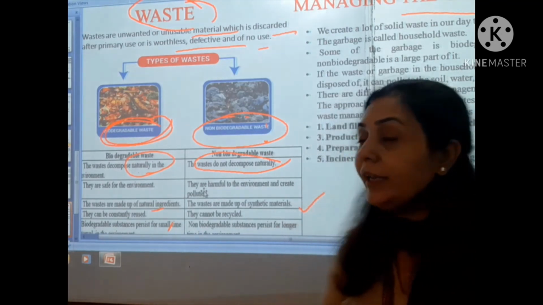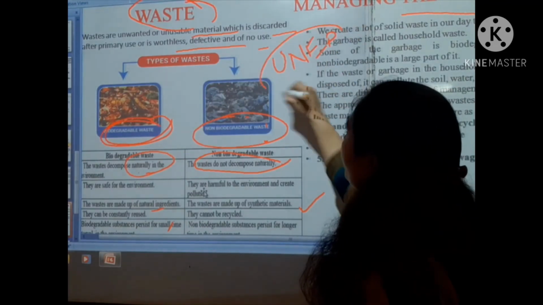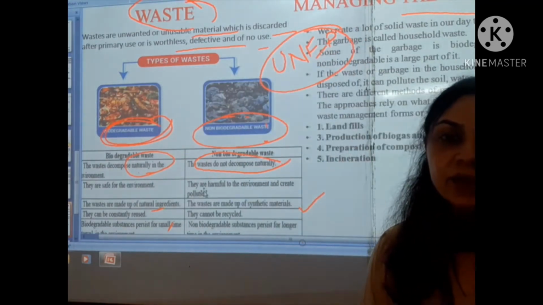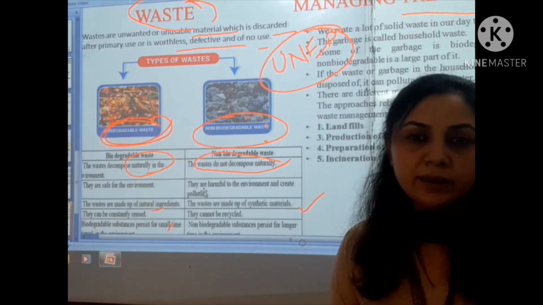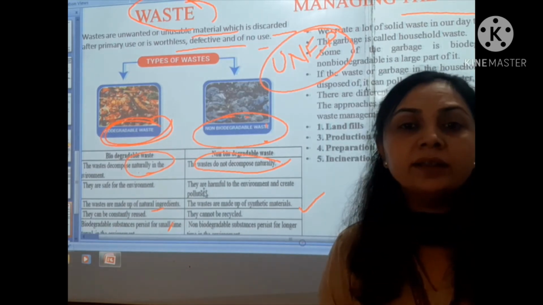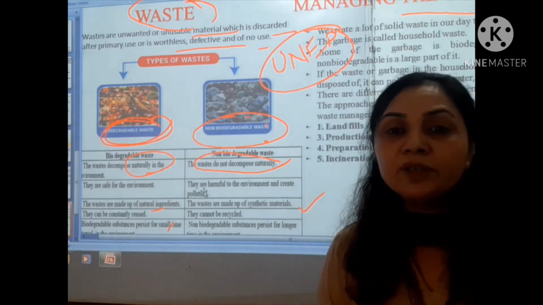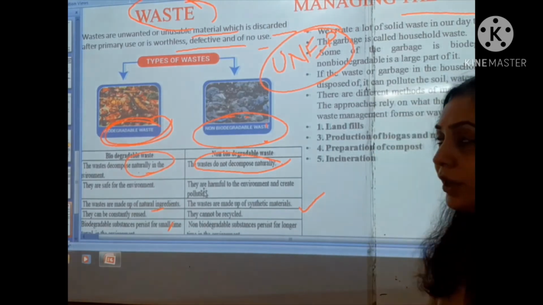UNEP is an organization that binds countries to control CFCs and the different gases that trap heat and raise temperatures on the earth. So these are the ways of control.